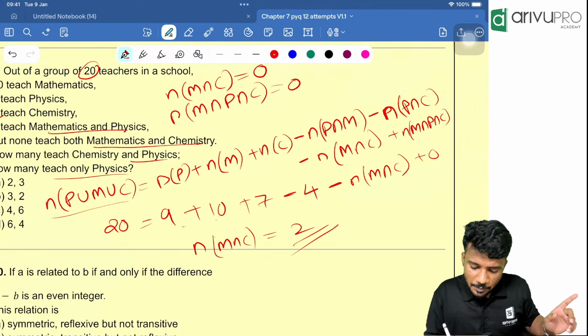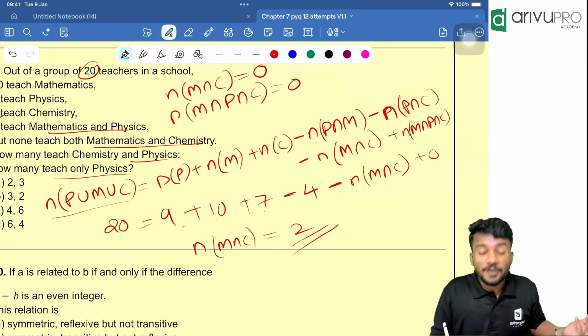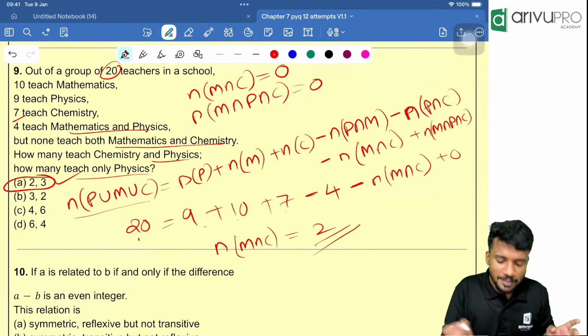19 plus 7 is how much? 26. 26 minus 4 is how much? 22. So 20 goes to the other side, it will become 2. Only one option is having that. Option A is your answer.